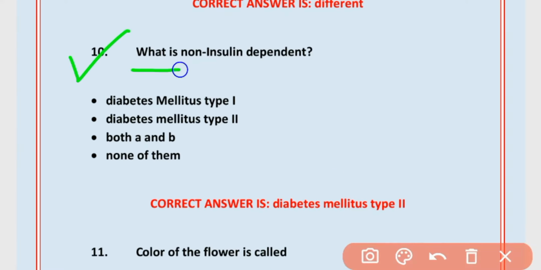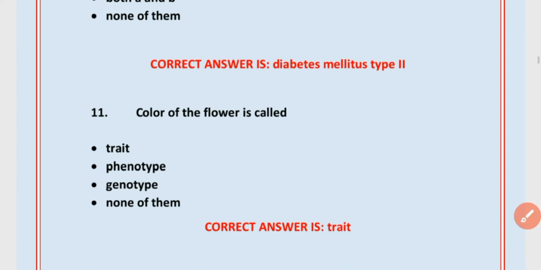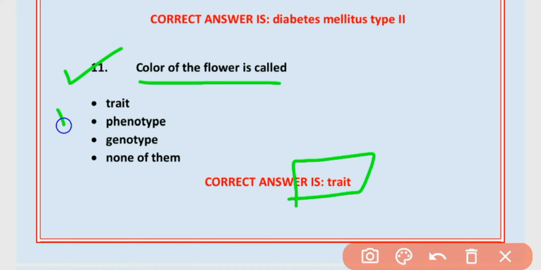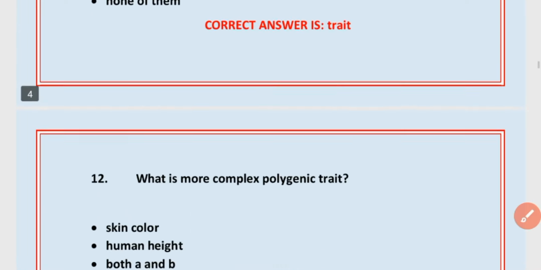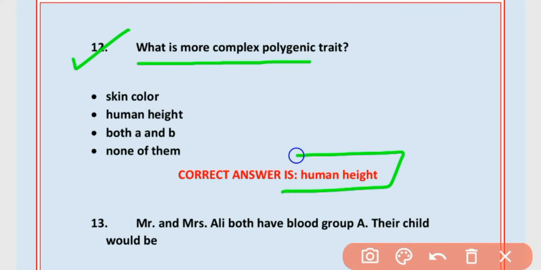10. What is non-insulin dependent? Diabetes mellitus type 2. Option B is correct. MCQs number 11. Color of flower is called trait. Option A is correct. MCQs number 12. What is more complex polygenic trait? Human height. Option B is correct.